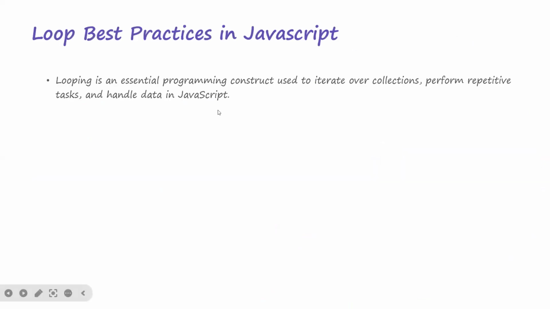So looping is an essential programming construct used to iterate over collections, perform repetitive tasks, and handle data in JavaScript. So basically we use loops to iterate over collections. Let's say we have a list of something, we have a collection of something. We use loop to iterate all over them one by one. We use loops to perform repetitive tasks. If you have a particular instruction or set of instructions that you want to repeat over and over again, you use loop. And we also use it to handle data in JavaScript. So loop is very, very essential.